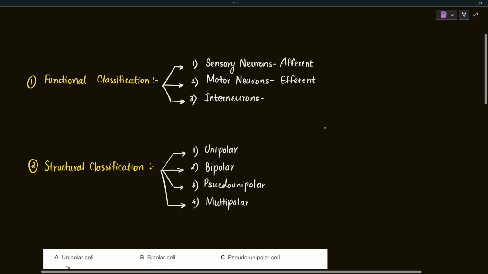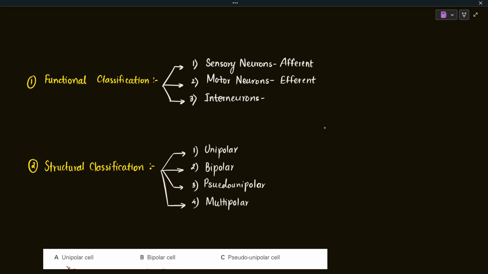So, we were discussing neurobiology, in which we have already discussed how, back in the day, Golgi and Ramon y Cajal observed our nervous system, made conclusions, and gave different theories. We also discussed the principles given by Cajal, the principle of dynamic polarization and the principle of connectional specificity. We also discussed the structure of the neuron and how the different parts of the neuron carry out different functions.